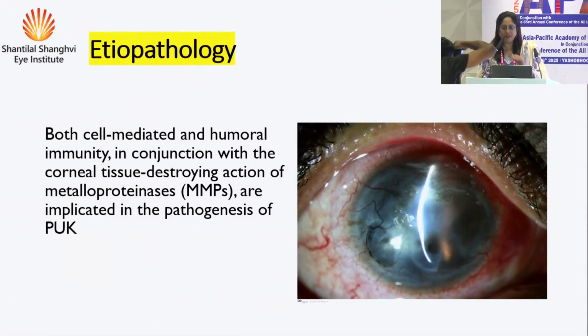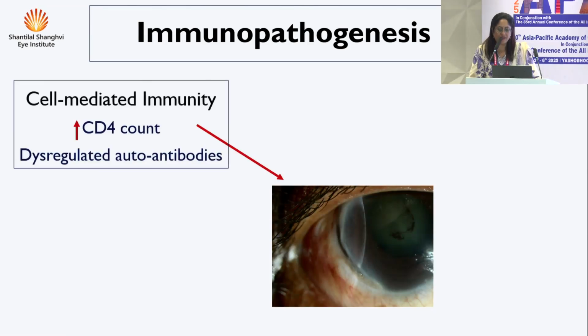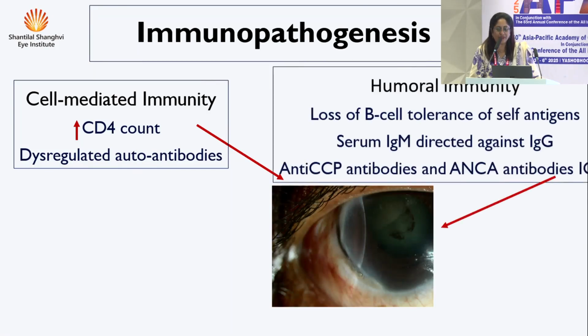In the etiology, I've tried to make it very simple so that we don't get bored. Both the cell-mediated and humoral immunity, in conjunction with the corneal tissue destroying substances, the matrix metalloproteases. So all the immune systems are wired up and they start causing the inflammation. How does this happen? The cell-mediated immunity upregulates the CD4 cells, and they also dysregulate the autoantibodies. They activate the autoantibodies with the humoral immunity, which signals a loss of B cell tolerance to our own antigens. So the B cells think that this is a foreign antigen.